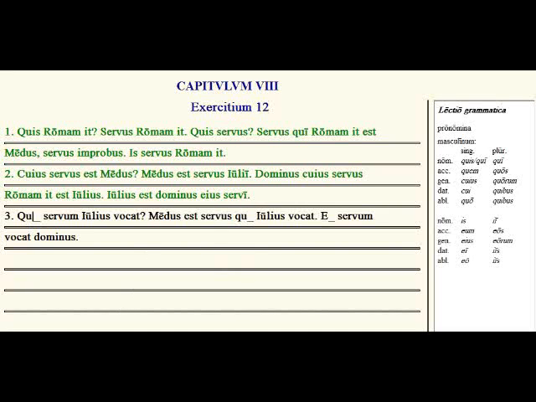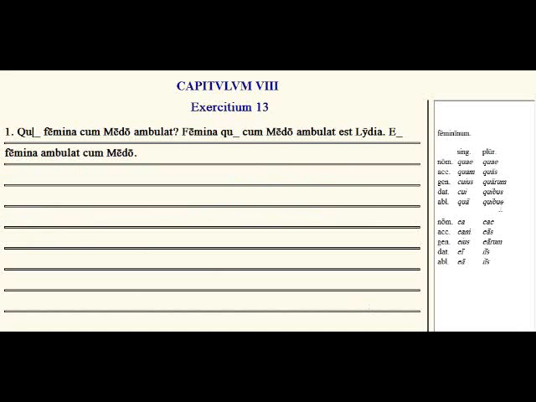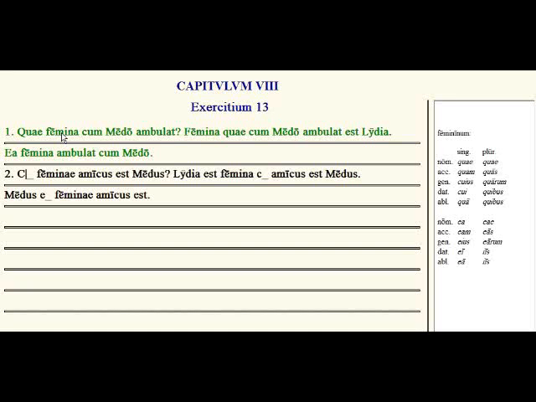Okay, let's try exercise 13, where we just did the masculine, now the feminine. So we have the same forms again, but now in the feminine. Who, of whom, to whom, and by, with, and from whom, etc. The same forms, but now always going to be matching feminine nouns. So we have: which woman is walking with Medus? Quae femina cum Medo ambulat? Femina, the woman, quae cum Medo ambulat, who walks with Medus, is Lydia. That woman, ea femina ambulat cum Medo, walks with Medus.